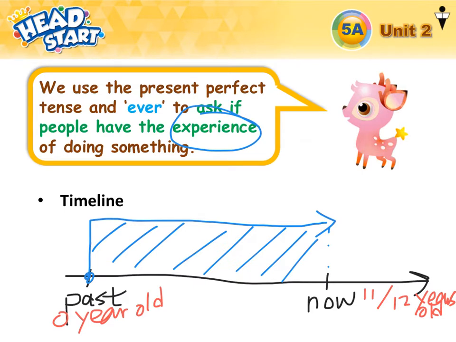You have to think, oh, from 0-year-old until now, have I ever done that thing? So when you talk about experience, it's from past until now. That's why we have to use the present perfect tense, and you can have the word ever in the question. Okay, so remember this timeline, we are talking about 0-year-old in the past until now.